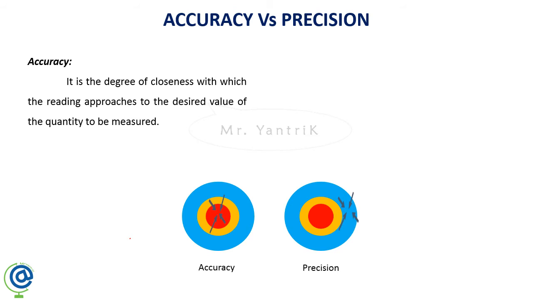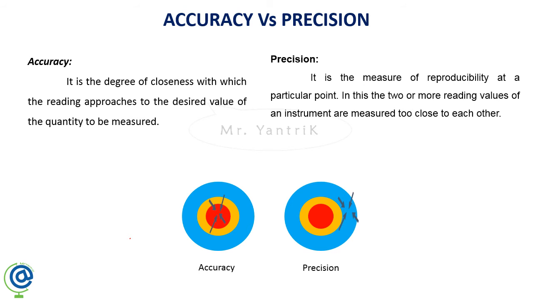So the degree of closeness with which you are meeting the target, the desired value, is called accuracy. అంటే మీరు ఎంత అయితే యాక్యురేట్గా సెంటర్లోకి మీరు షాట్ చేయగలుగుతున్నారో, దట్ ఈజ్ near to your desired value, is called accuracy.